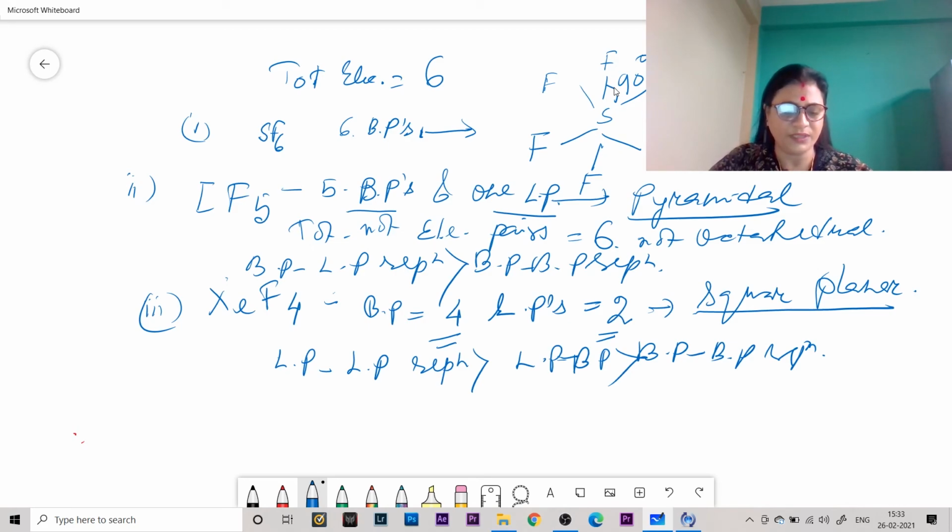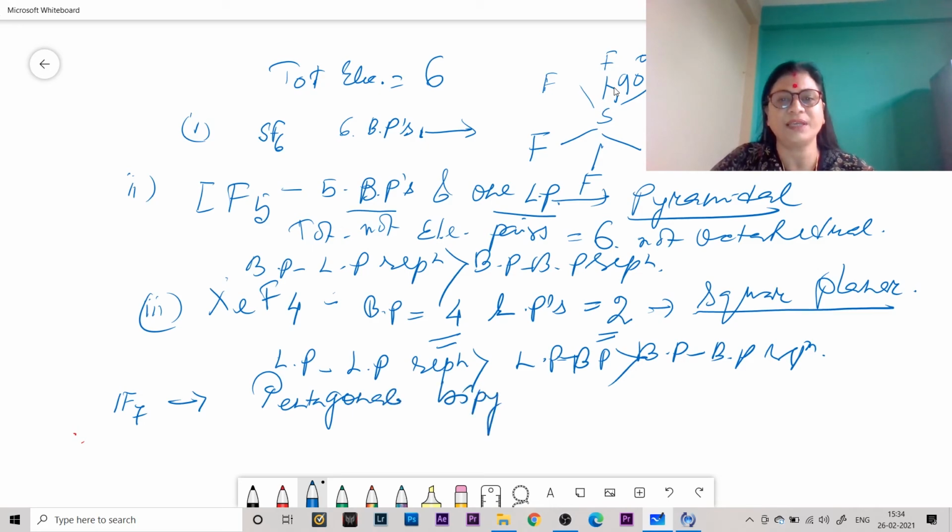Now, if you consider another molecule where the central atom is surrounded by 7 electron pairs, IF7, the structure is pentagonal bipyramidal, where all electron pairs exist as bond pairs.